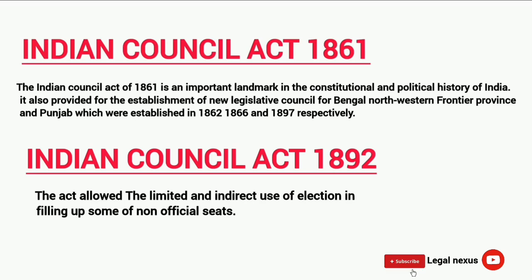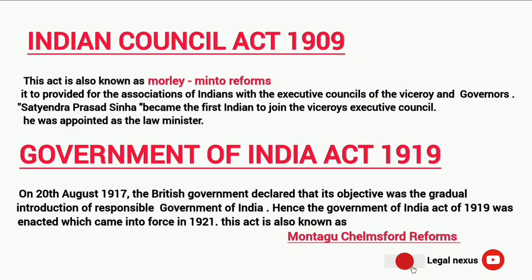Indian Councils Act 1892. The Act allowed the limited and indirect use of election in filling up some of the non-official seats. Indian Councils Act 1909. This Act is also known as Morley-Minto Reforms. It provided for the association of Indians with the Executive Council of Viceroys and Governors. Satyendra Prasanna Sinha became the first Indian to join the Viceroy's Executive Council. He was appointed as the Law Member.